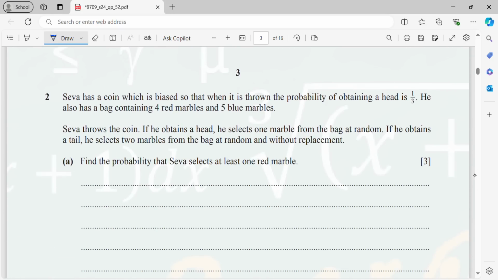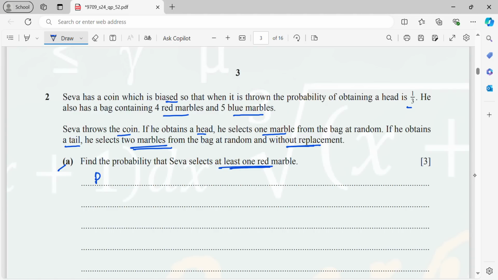Now for question number 2, Siva has a coin which is biased, so that when it is thrown, the probability of obtaining a head is 1/3. He has a bag containing 4 red marbles and 5 blue marbles. Siva throws the coin. If he obtains a head, he selects 1 marble from the bag. If he obtains a tail, he selects 2 marbles from the bag without replacement. Now, A, find the probability that Siva selects at least 1 red marble.